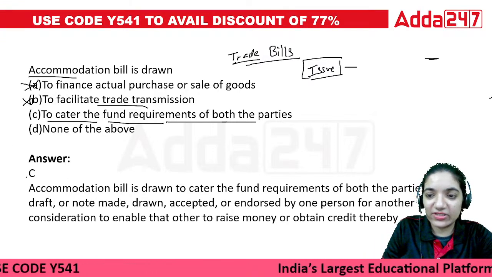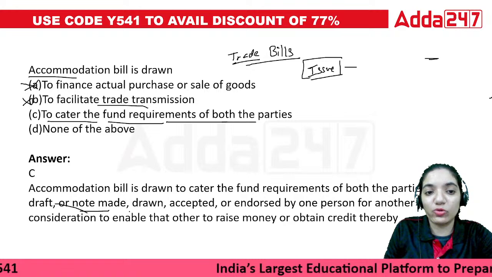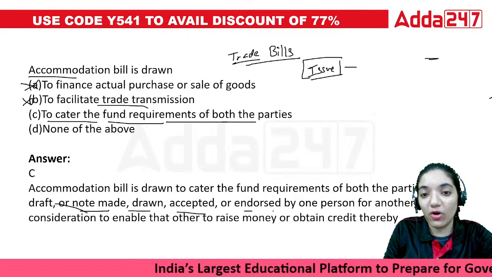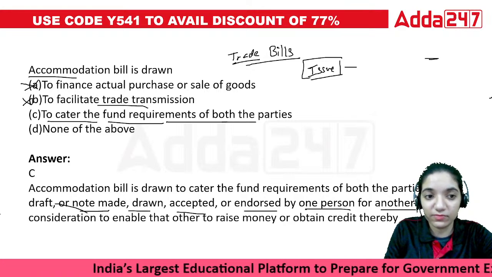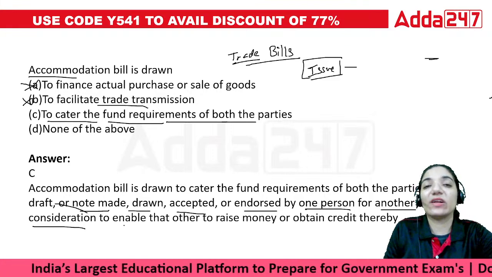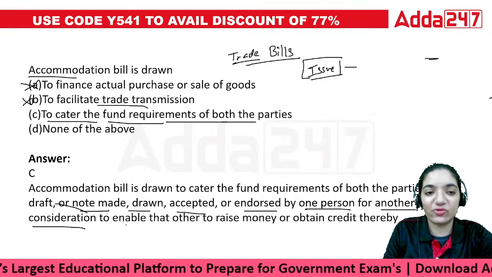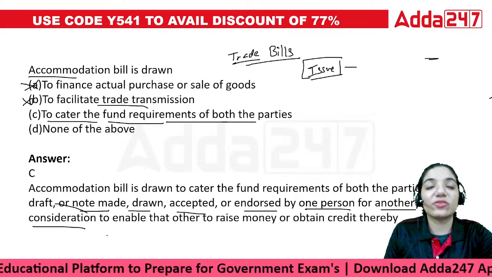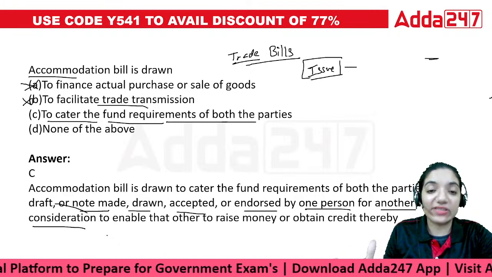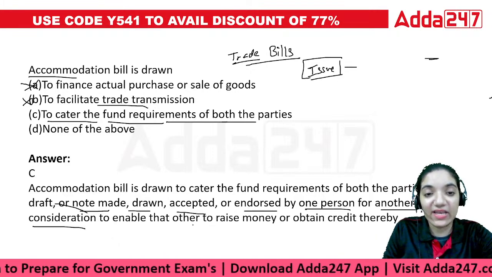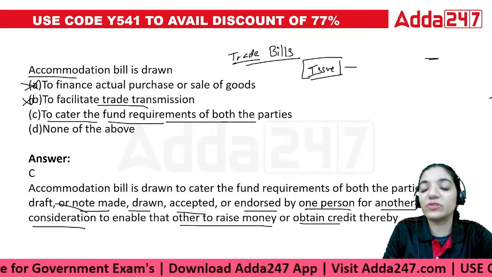This is what it is written. A bill or a draft or note made, drawn, accepted or endorsed by one person to another person without consideration. There was no contract, or you can say sale or purchase among both the parties. It is just to raise the money and obtain the credit.